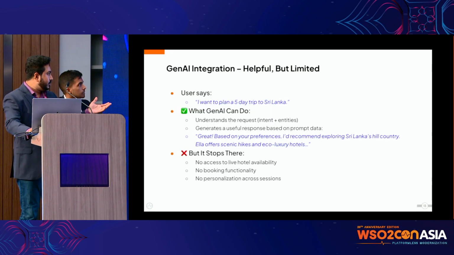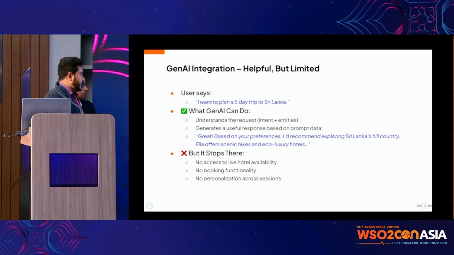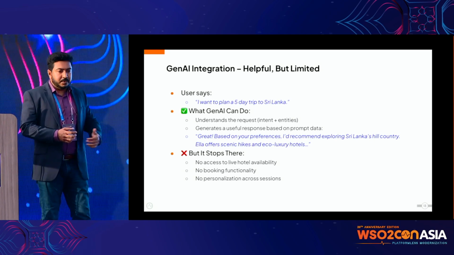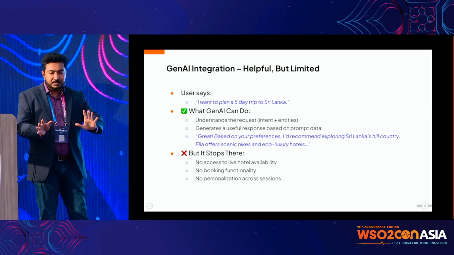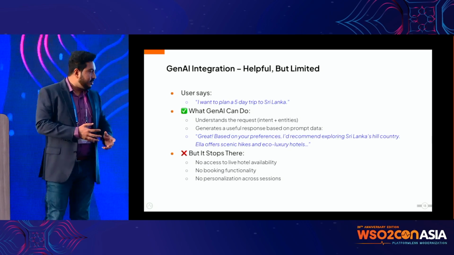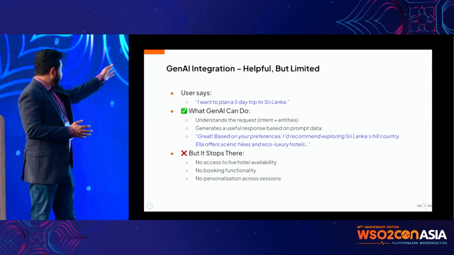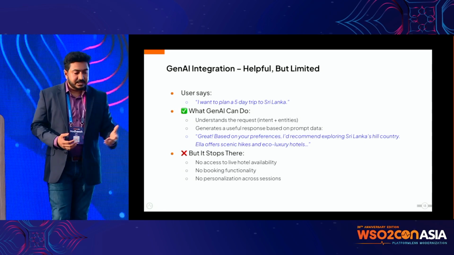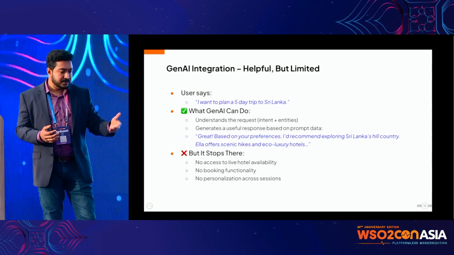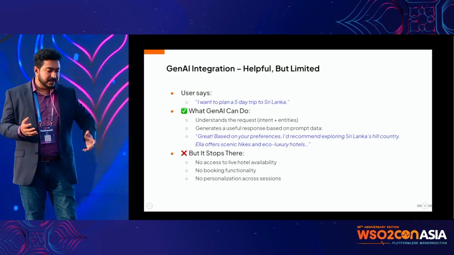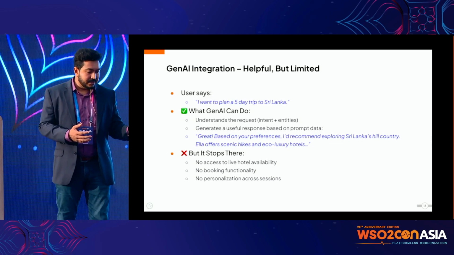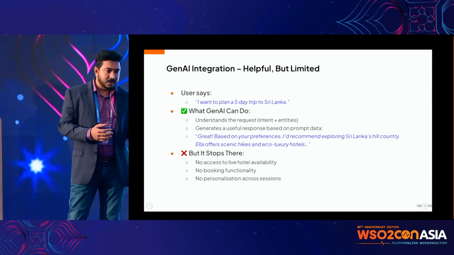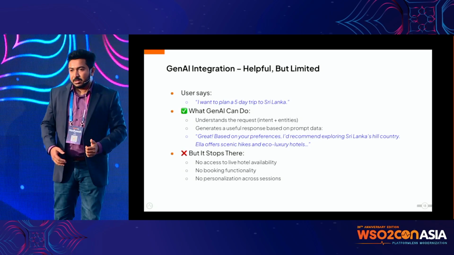you to roll back. So let's think, okay, can we use a GenAI integration here? Because what we said in our previous session is that whenever possible, you have to use GenAI integrations. Don't go to the agent, because the agent will introduce a lot of other problems. So, of course, if you give this kind of question, like I want to plan a 5-day trip, GenAI can basically understand the request and also generate a useful response, saying, okay, great, based on your preferences, this is what I can recommend. And that's based on whatever information is given to the model or whatever the model knows. And that's all it can do.